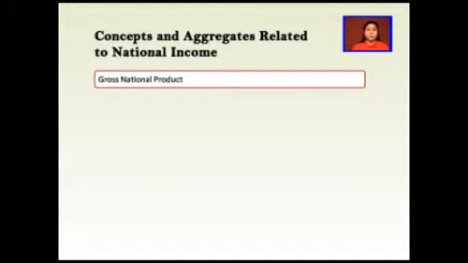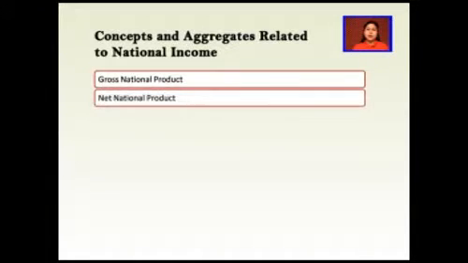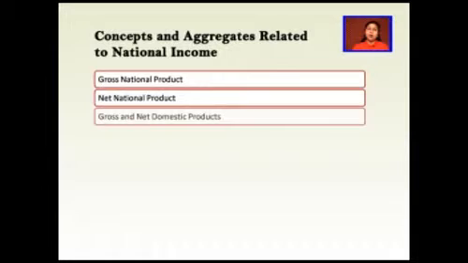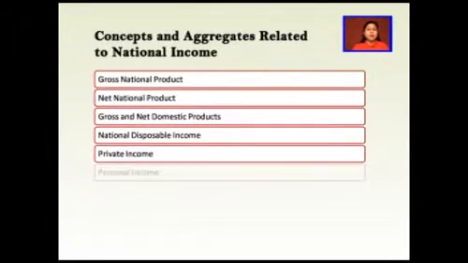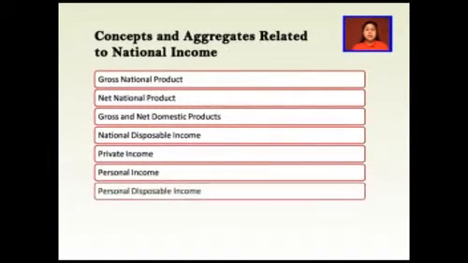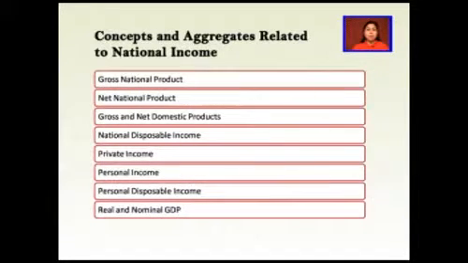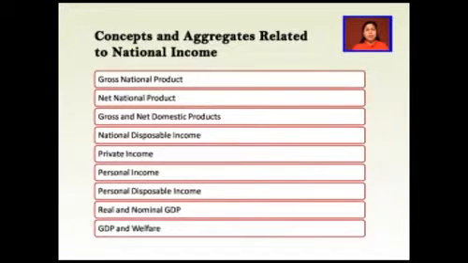Then concepts and aggregates related to national income: the gross national product, net national product, gross and net domestic products, national disposable income, gross and net private income, personal disposable income, real and nominal GDP, GDP and welfare.